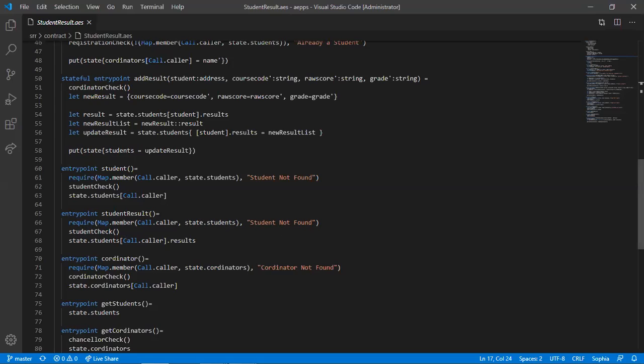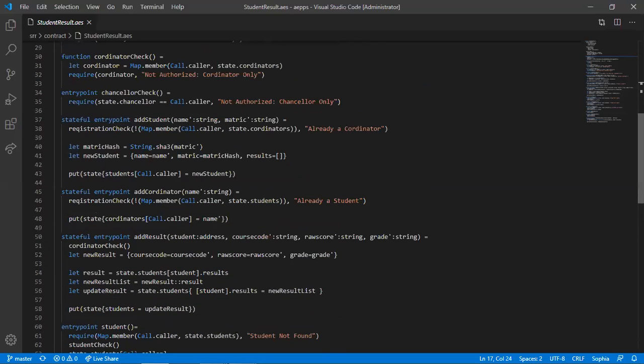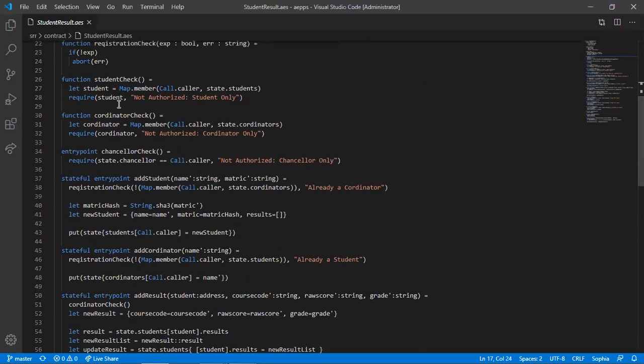Then student check again, which is checking to see if the address, the code of scholar, is in the list of the state of students. Then check again: is it authorized or not authorized?